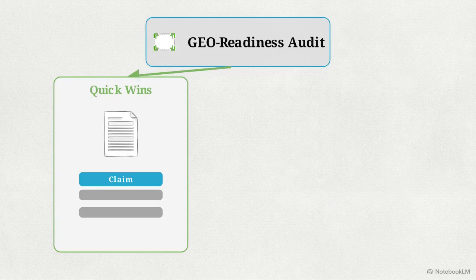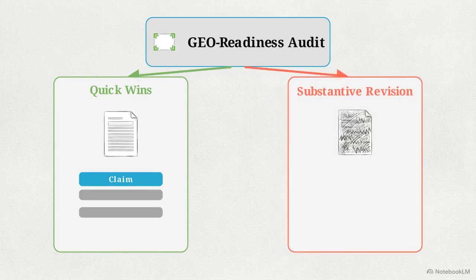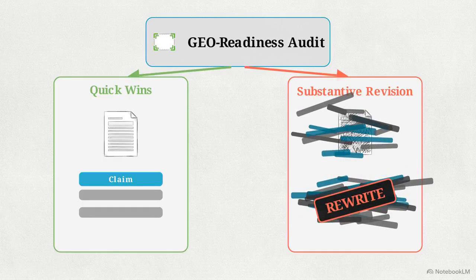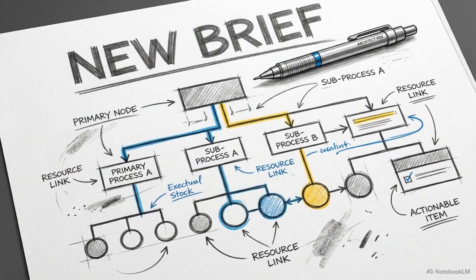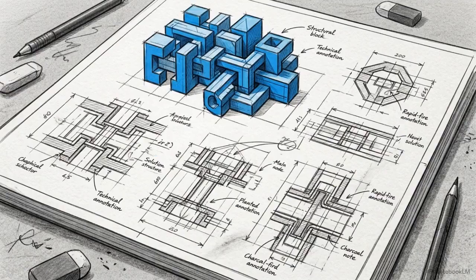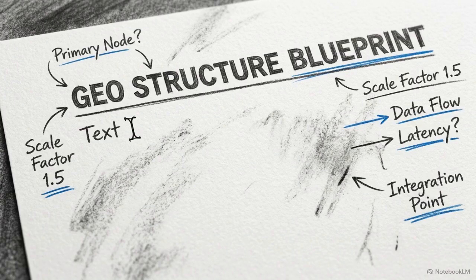Assets that fail fall into substantive revision. These require complete rewrites because their insights are entirely obfuscated by narrative padding. Retrofitting quick wins recovers immediate AI visibility, but long-term survival requires shifting the initial briefing process to prioritize machine-parsable structures. Firm strategic standards must be enforced at the initial brief stage before a single draft is written.